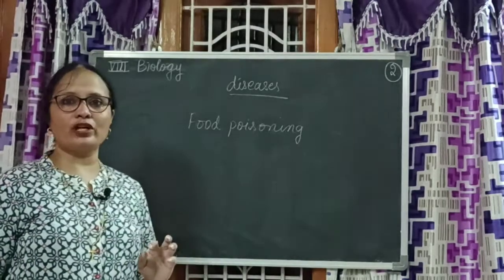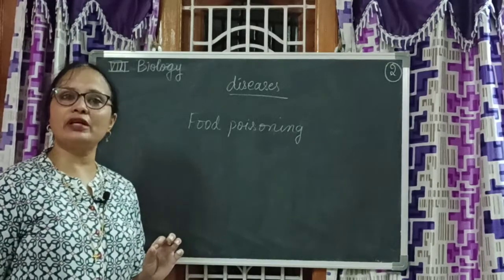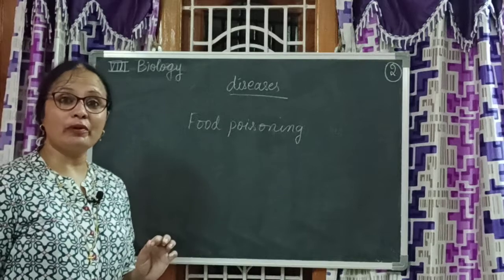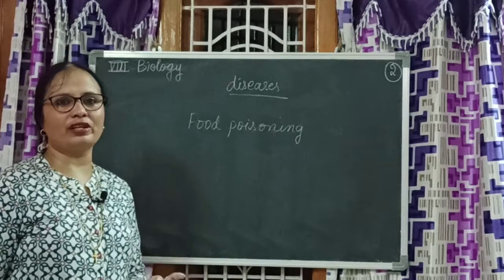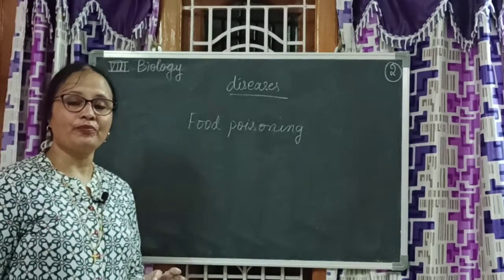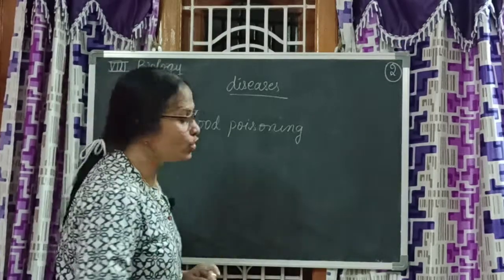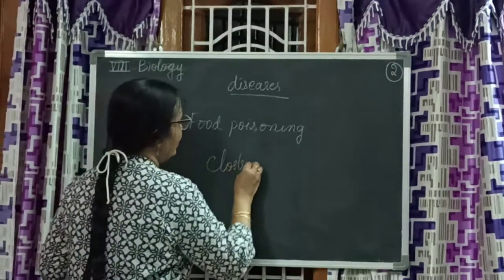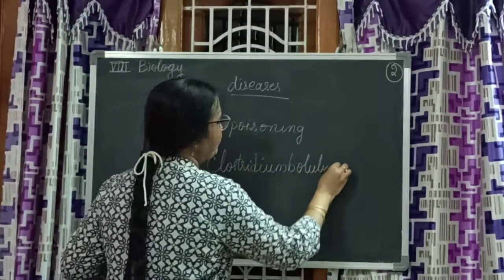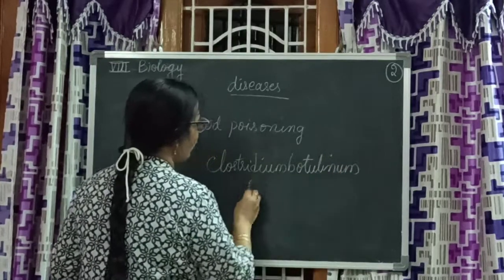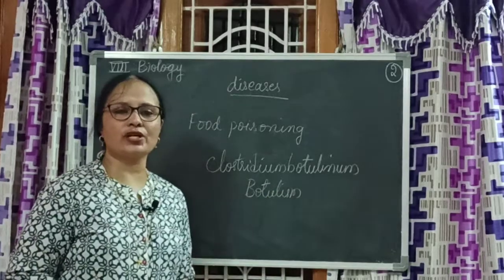How does food poisoning take place? If you know amoebiasis, Entamoeba histolytica. Amoebiasis means when contaminated water is taken, you will get the problem, diarrhea and all. There is another food poisoning disease caused by Clostridium botulinum. This is the bacteria which causes botulism. What is botulism? Continuous diarrhea.